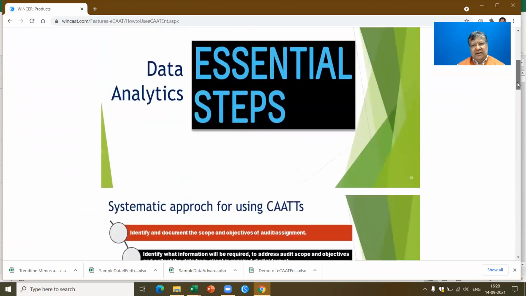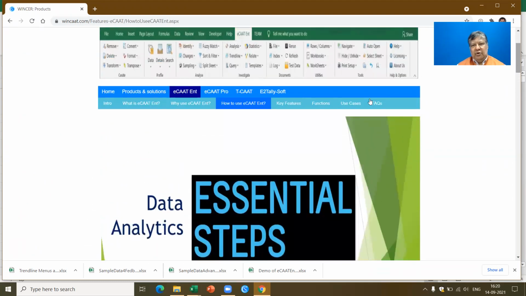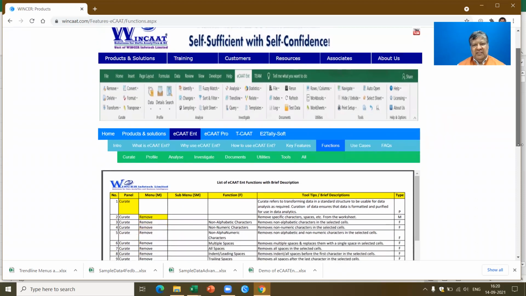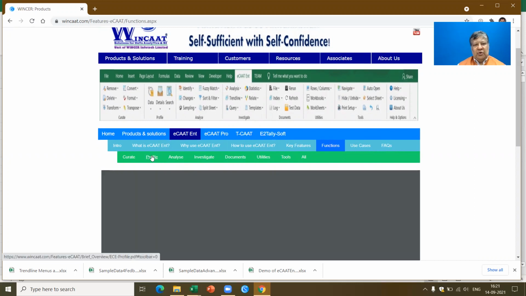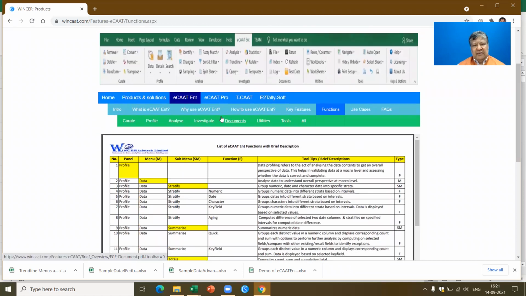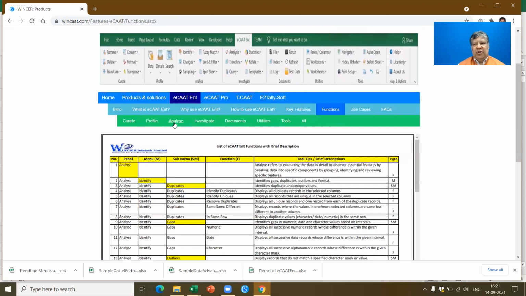And the most important aspect is you can get an idea about all the functions which are available in ECAT in this particular panel, which gives you a list of all the functions. These functions are given for all the functions, or you can also go as per the Curate panel or as per the Profile panel. So for each of the panels, you'll be able to get an idea about the type of functions which are available. For example, you have the Profile, you have Analyze, Investigate. So depending on the type of analytics you want to perform, you can use relevant functions. So with this, I'm closing the presentation pertaining to the concepts.